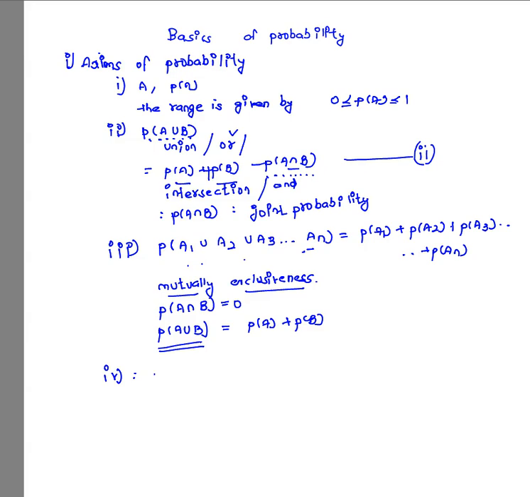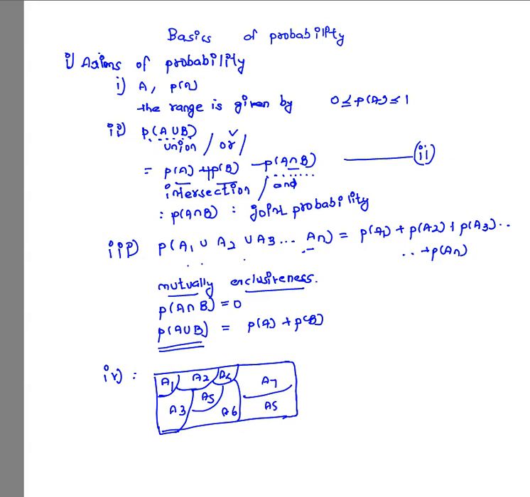Suppose there is one sample space. Sample space is a combination of various events. So this one is the sample space. Let us give it diagrammatically as a combination of many events in this way: A1, A2, A3, A4, A5, A6, A7, A8. So in this sample space there are 8 events and there is no other event outside of this sample space. All the events which we have taken, A1 up to A8, are inside the sample space itself. In such a case we can say P of S is equal to 1.